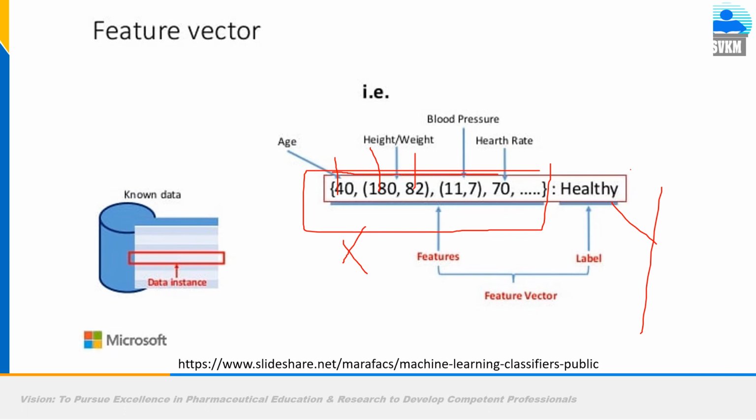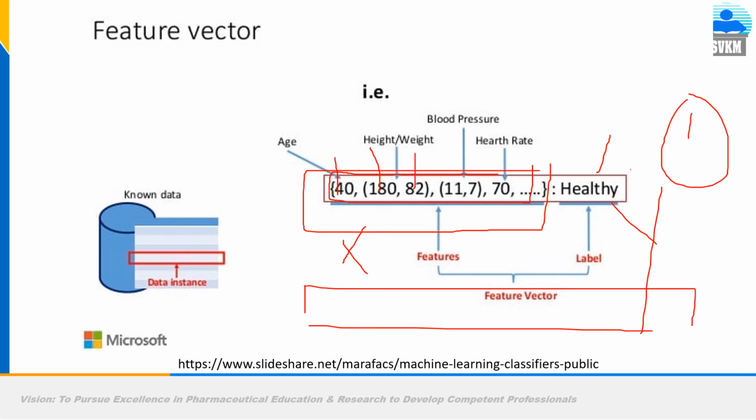If these are the input values, then the person is healthy. You will call it 1. If there is some different feature vector in the same study, suppose age is 40, everything is the same, and heart rate is 170, then it will be patient or not healthy or ill or sick. So it will be 0. So 1 means healthy, 0 means patient.